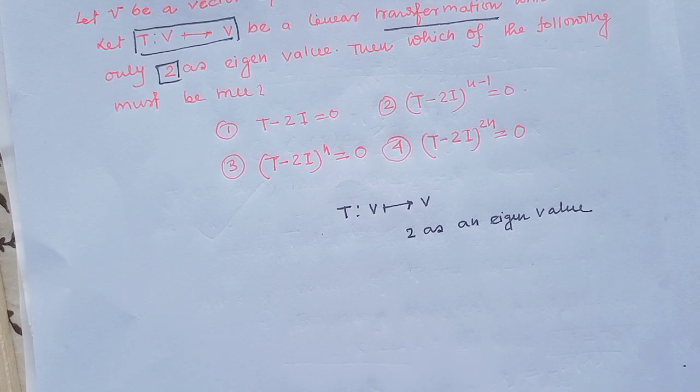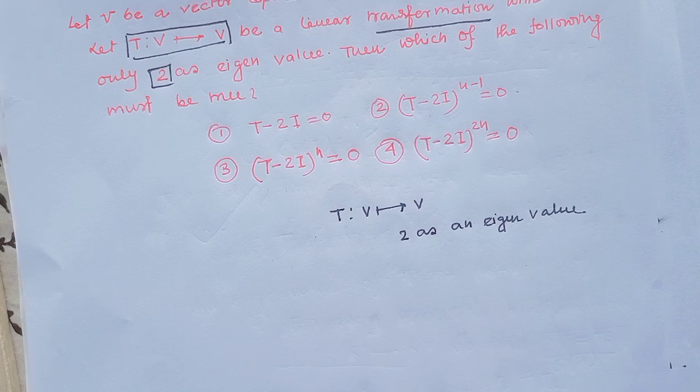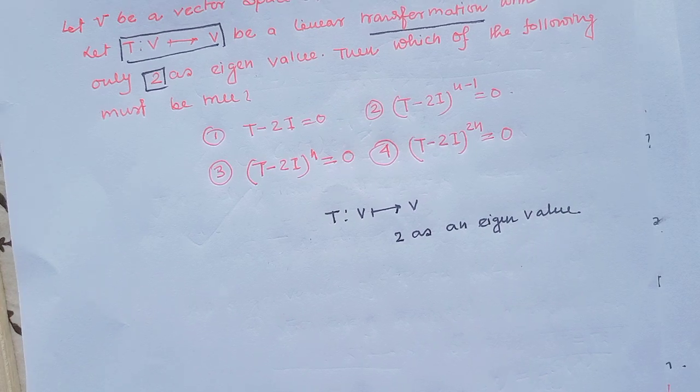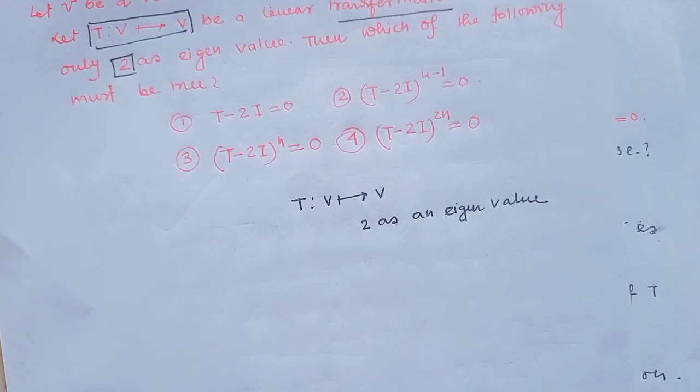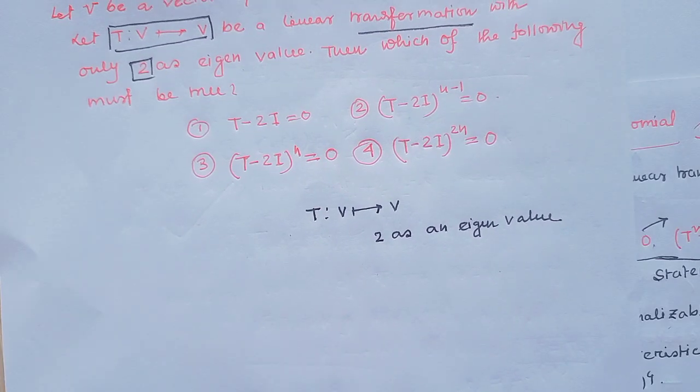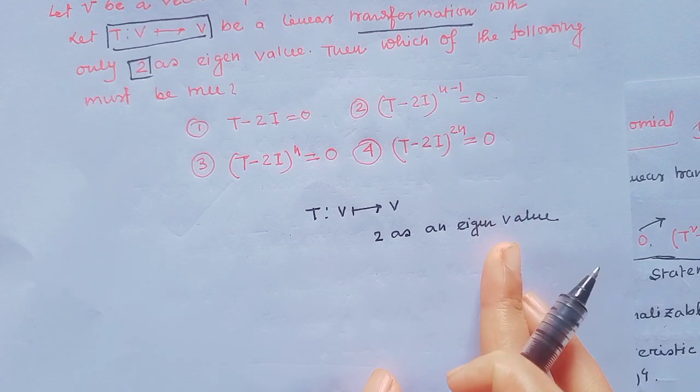Option 1, T minus 2I equals 0. Option 2, (T minus 2I) to the power n minus 1 equals 0. Option 3, (T minus 2I) to the power n equals 0. And option 4, (T minus 2I) to the power 2n equals 0. Here T has 2 as an eigenvalue.